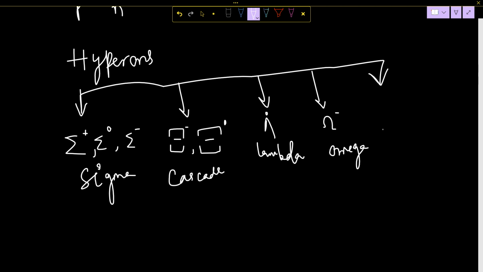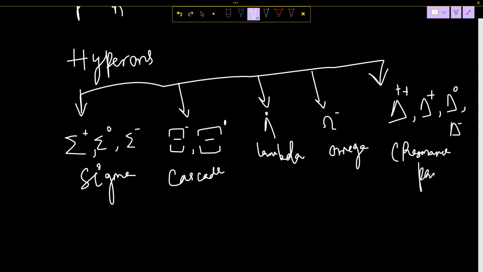Alright. Omega minus. There is also this delta. Delta has four particles: delta plus plus, delta plus, delta naught and delta minus. Okay. These are called resonance particles. We will study that later. This comes under resonance particles.